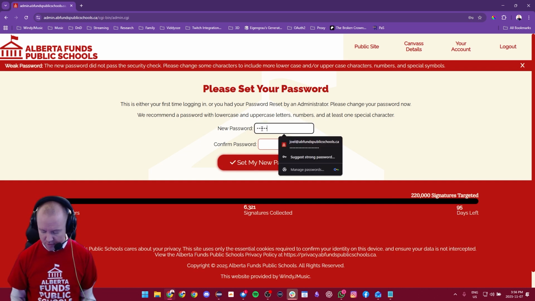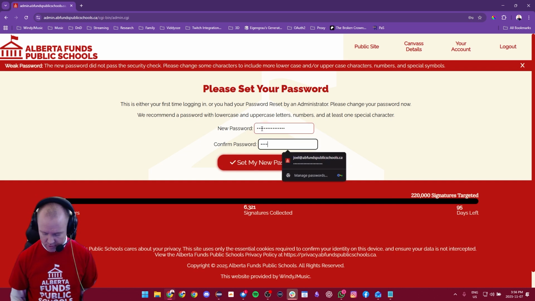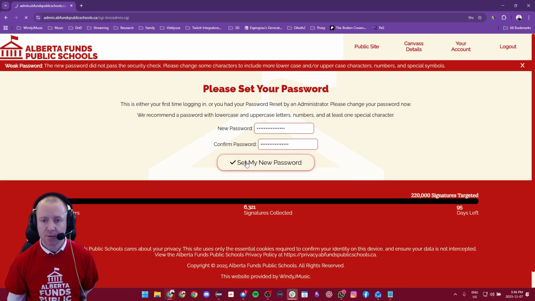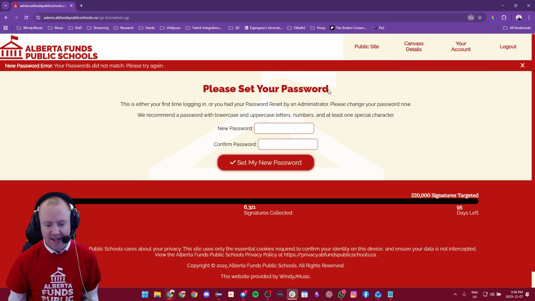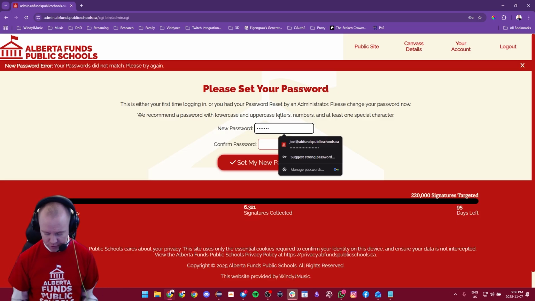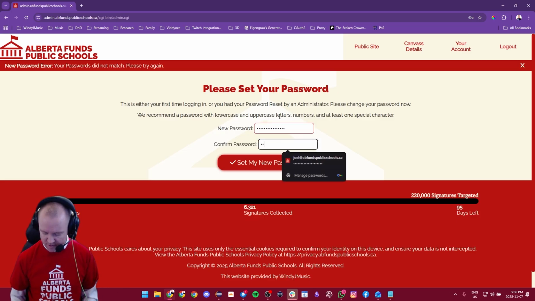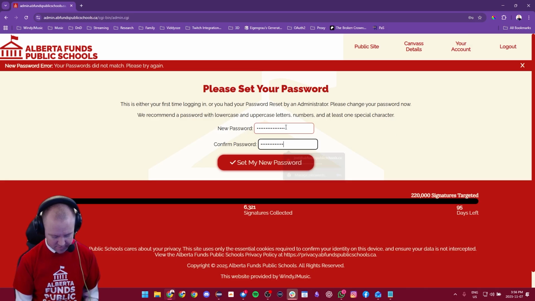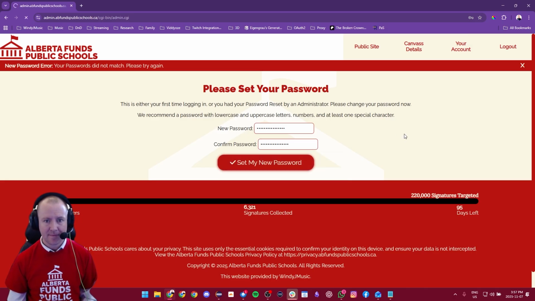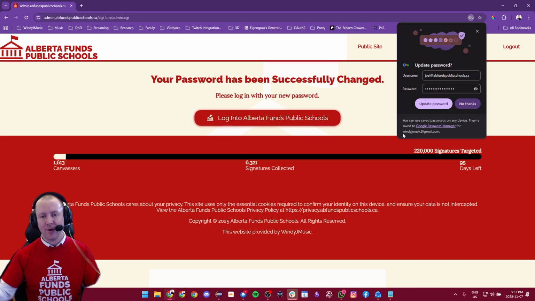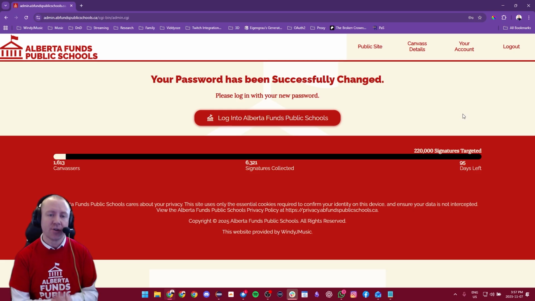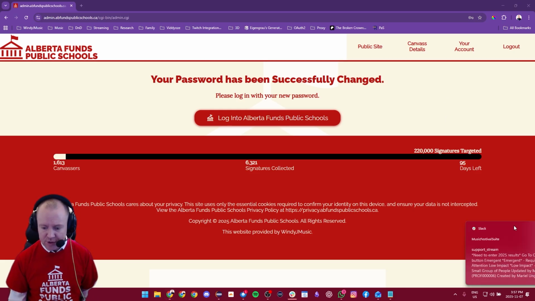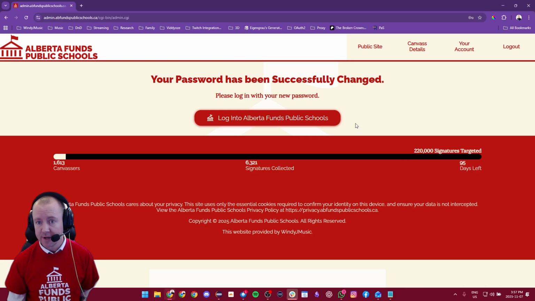So I'm going to go with a more secure password this time around. I hope I typed that in right. You're going to find out if I can spell my own password properly. And if it works... nope, apparently I can't type very well. It said my passwords didn't match, so I'm going to try again. There we go, and now we finally got that sorted out, and it'll give me this lovely little successful message saying, hey, you've now set a secure password that is appropriate. So with that, we're now going to log straight in.